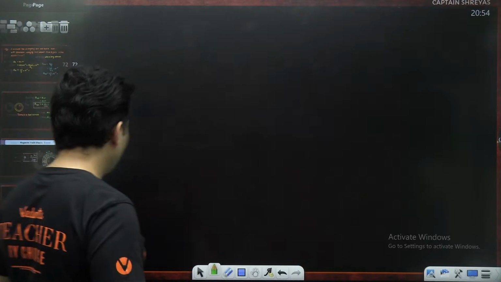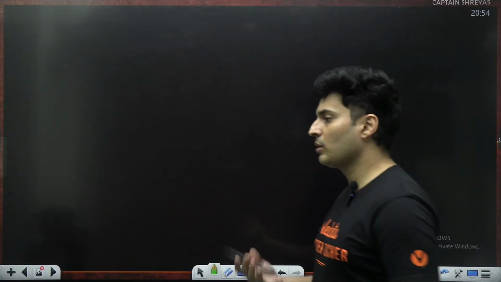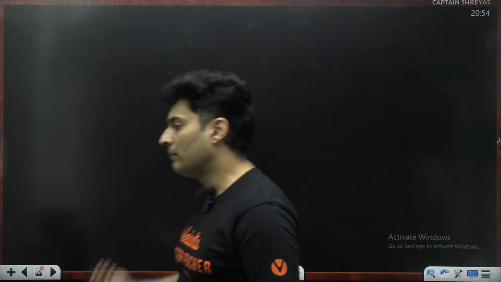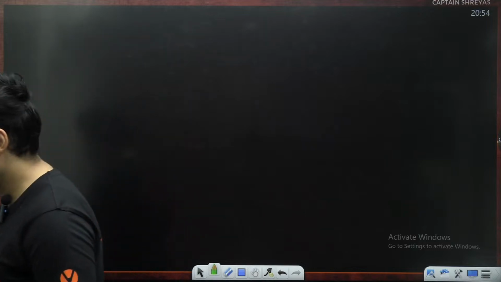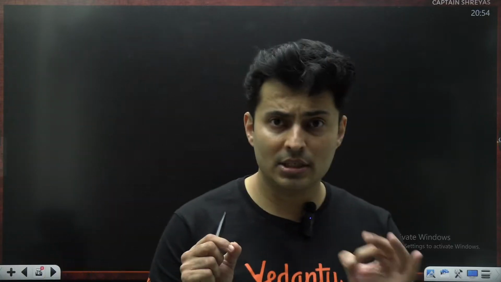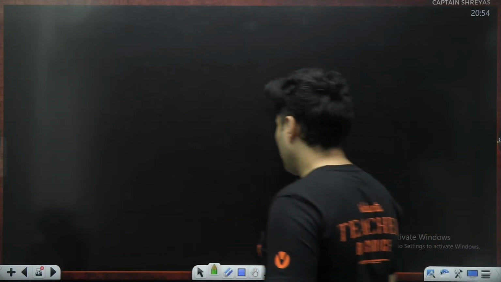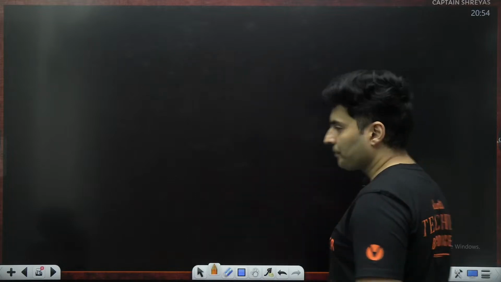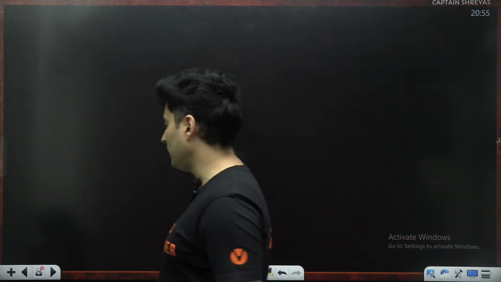Now we'll come to the ending part of this particular chapter, which has got to do with magnetic moments. How do they come and how much is the magnetic moment, etc. So let's talk about magnetic moments now. Very, very important topic. Understand this properly.